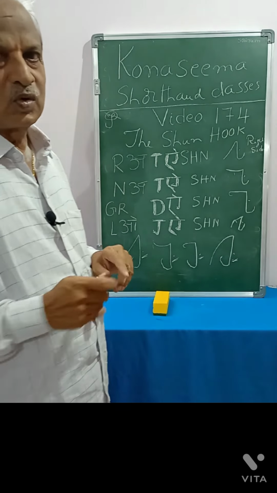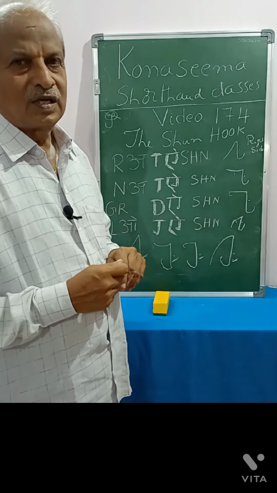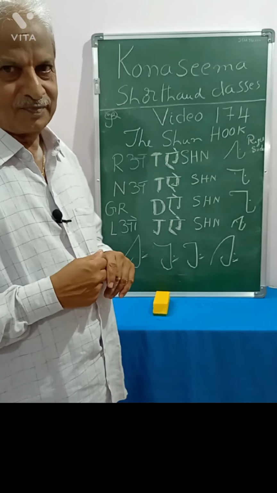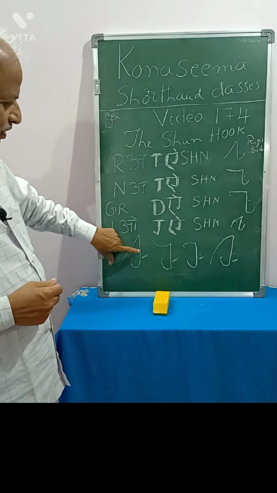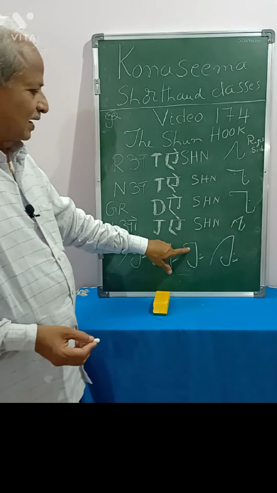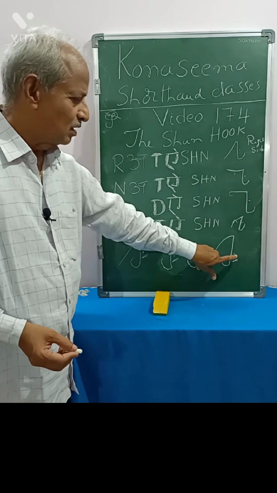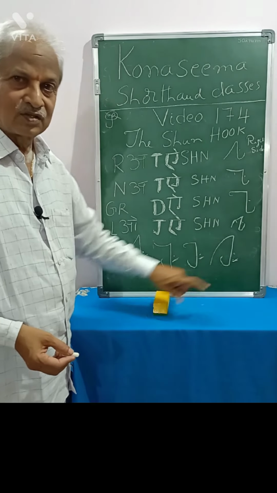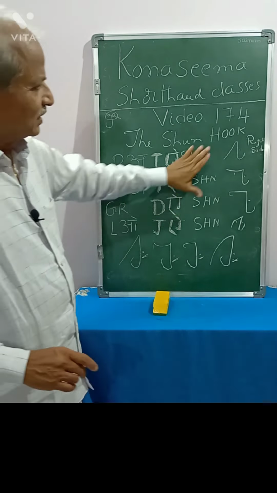But as per the rule we have discussed just now, actually Shun hook is written on the side opposite to the last vowel. Like this we have to write rotation. Opposite to this A, we have to write Shun hook like this. Like that, notation. Opposite to this vowel, we have to write. Here, gradation. Opposite to the vowel, we have to write here. And logician, opposite to this, we have to write like this. But in the instructor, it is written like this. Why? We will know.